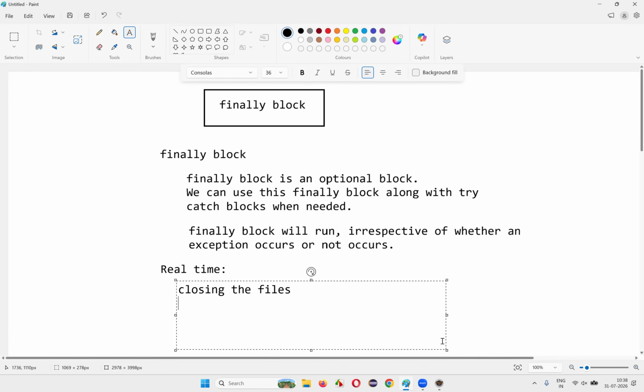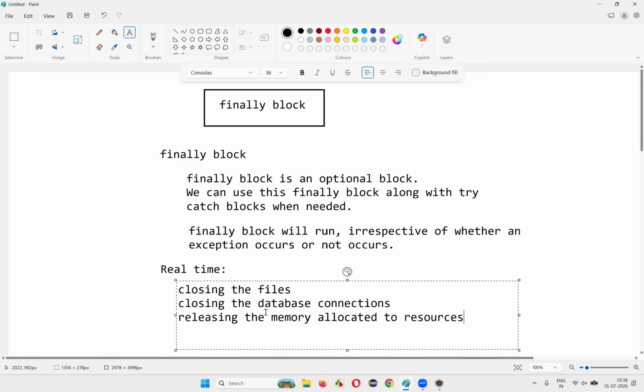We can use a finally block for closing files, for closing database connections, and for releasing the memory allocated to resources. So these are the major use cases where the finally block comes into use.